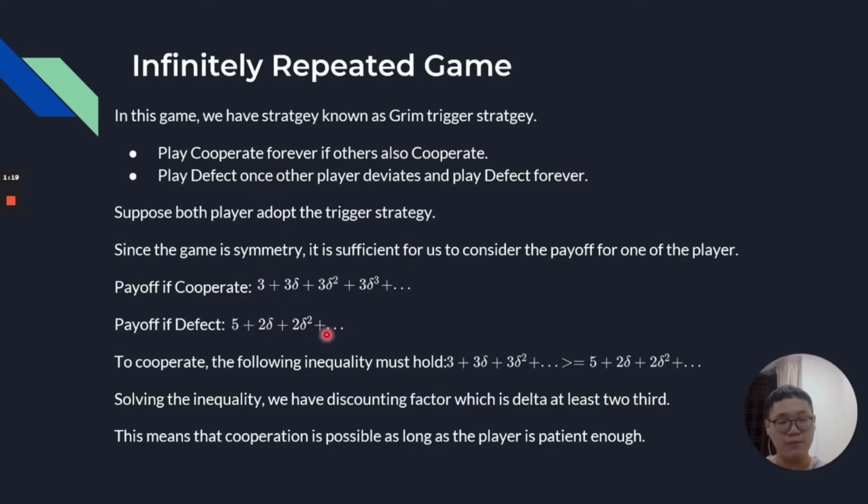In order for us to cooperate, the following inequality must hold. That means the payoff for cooperating must be greater than or equal to the payoff for defecting. Solving this inequality, we find that delta is at least 2/3. This means that cooperation is actually possible if the player is patient enough, which means that delta is at least 2/3. That's all from me. Thank you.